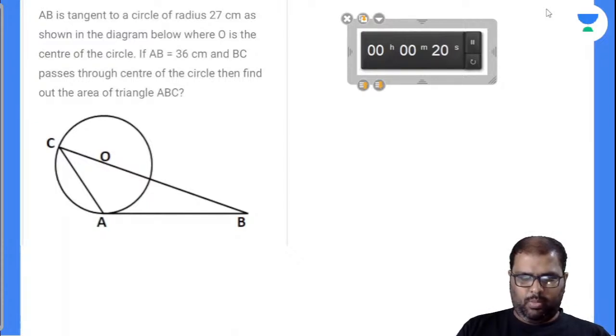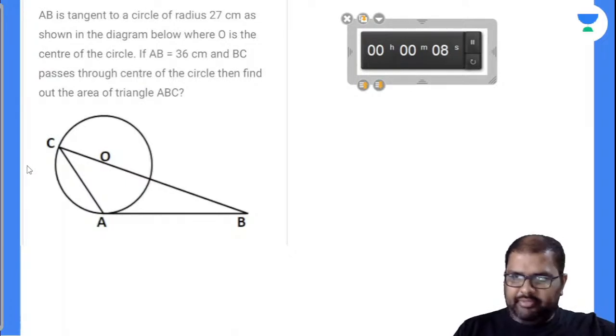Seconds more. 10, 9, 8, 7, 6, 5. Nobody.